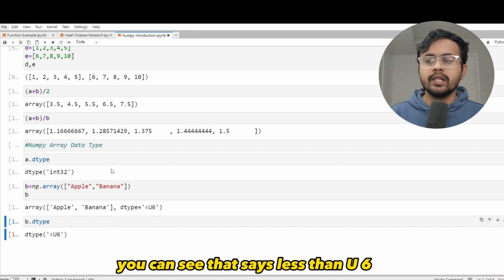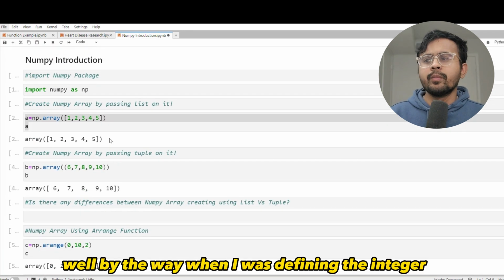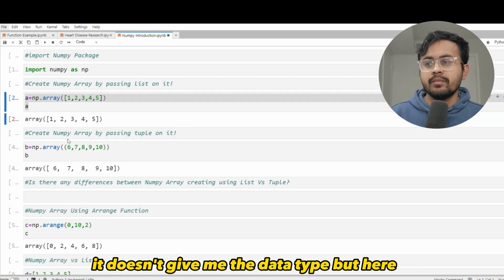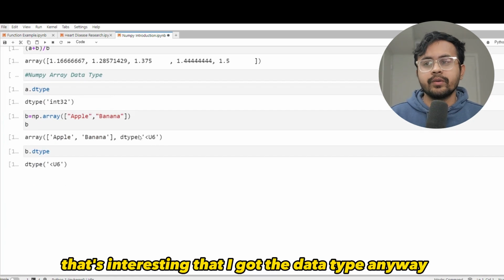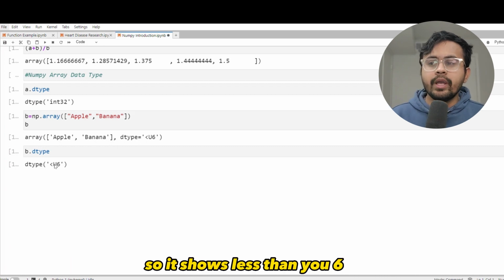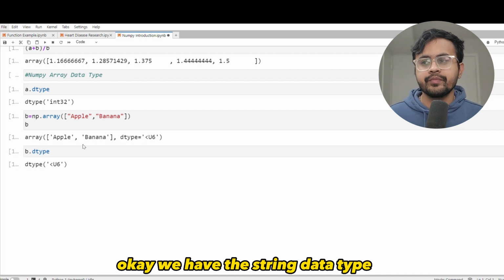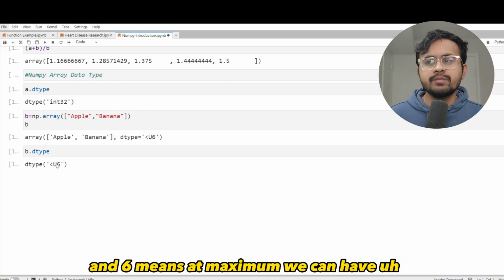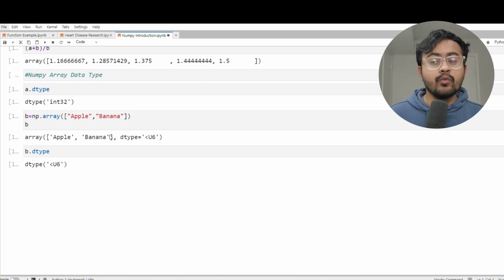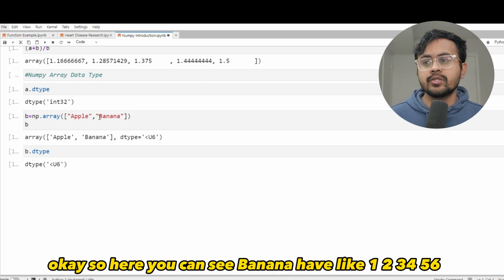You can see that it says less than U6. Well, by the way, when I was defining the integer, it didn't give me the data type, but here it's interesting that I got the data type. Anyway, it shows less than U6. Well, that is a symbol that tells you that we have the string data type, and 6 means at maximum we are having 6 characters. So here you can see banana has 1, 2, 3, 4, 5, 6.